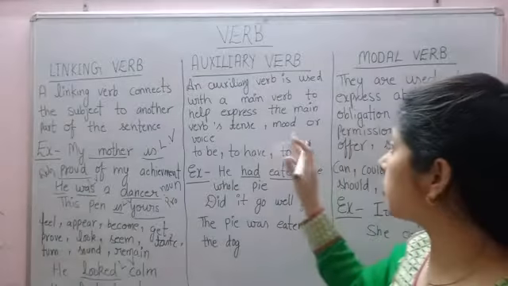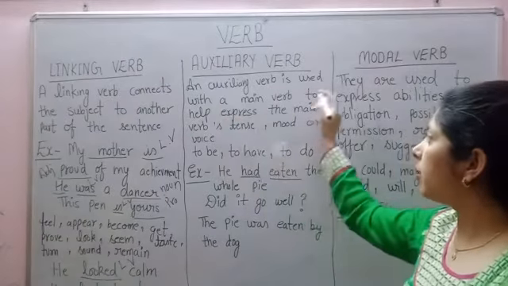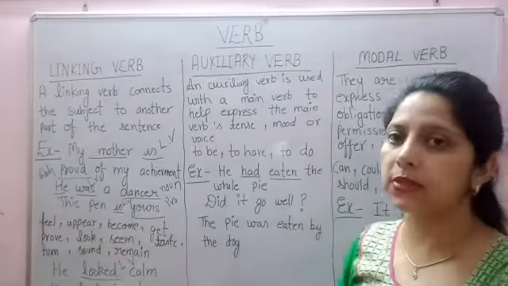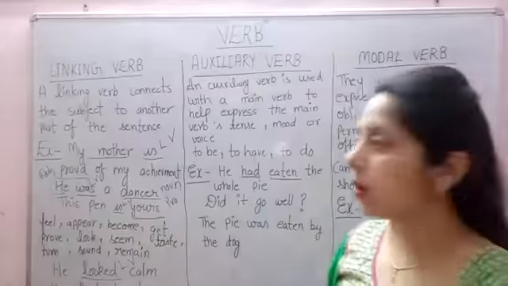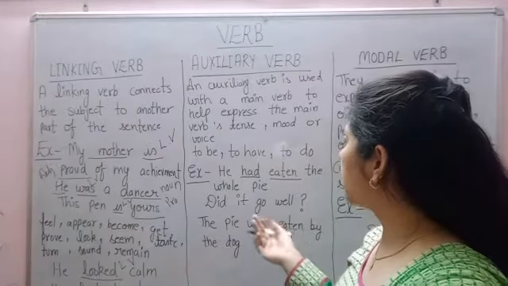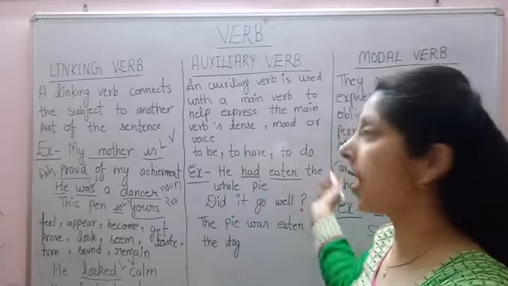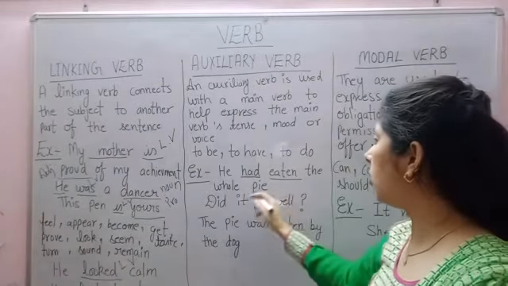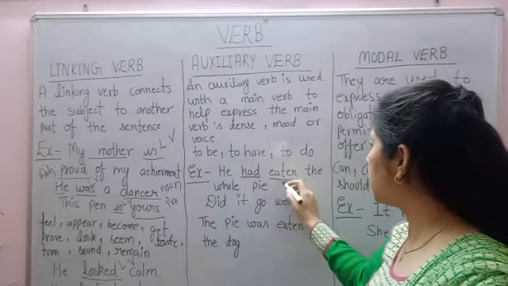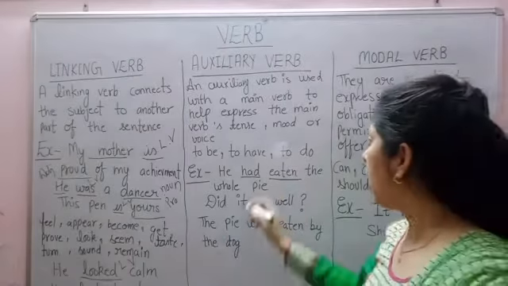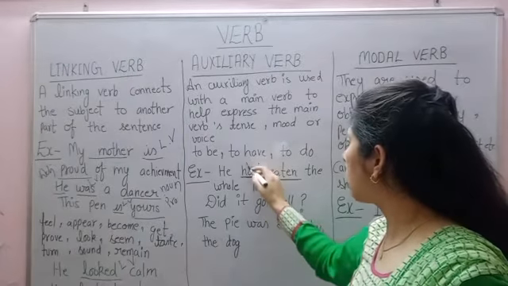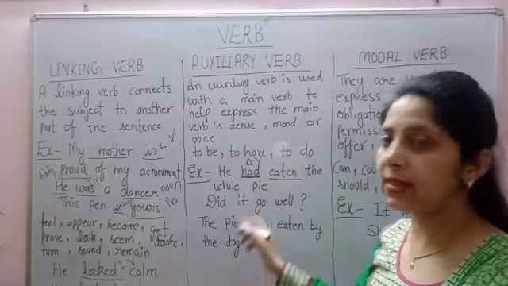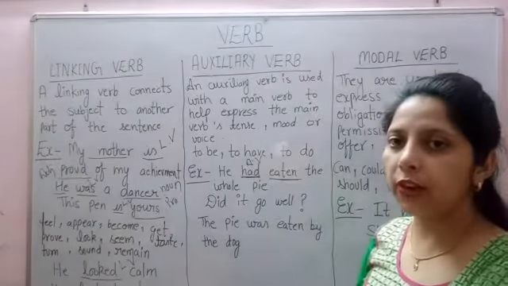Now move to auxiliary verb. An auxiliary verb is used with a main verb to help express the main verb's tense, mood or voice. And the main auxiliary verbs are to be, to have and to do. For example, he had eaten the whole piece. So here eaten is the main verb and had is the auxiliary verb, and had is expressing that the sentence is in past perfect tense.